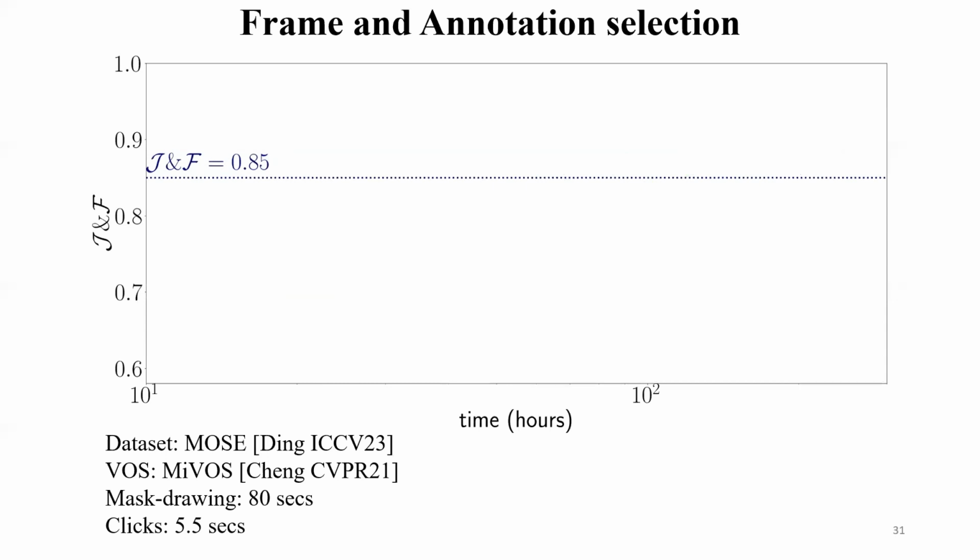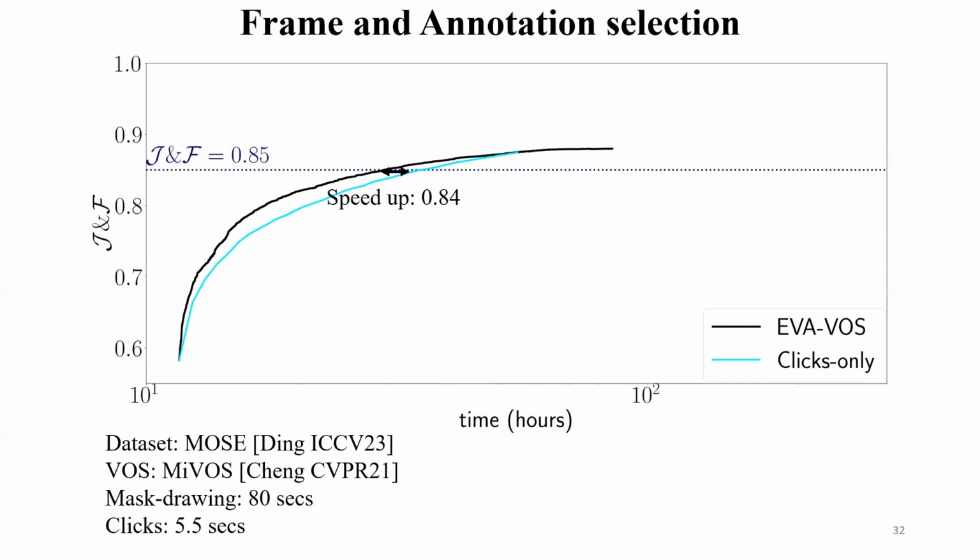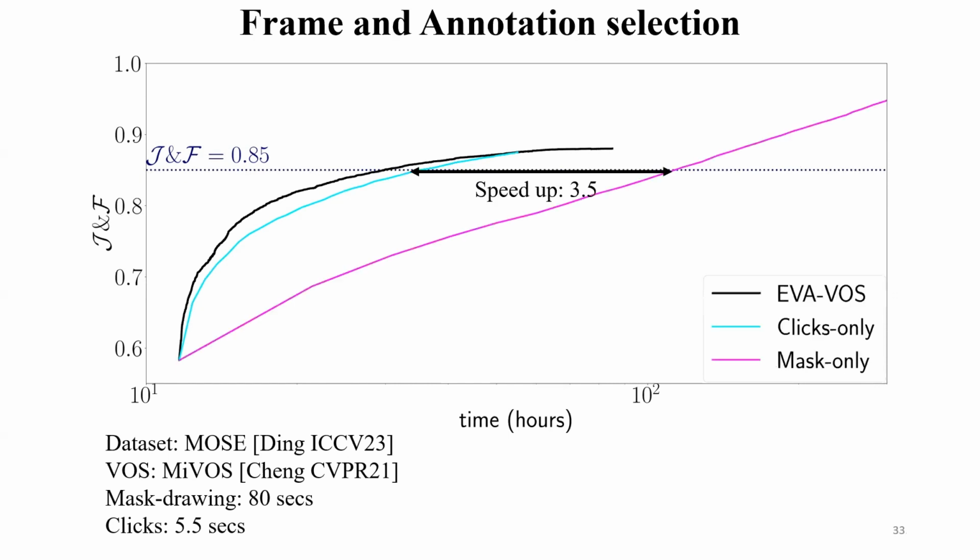We evaluate here our full pipeline, showing the effect of both selection models. We compare against clicks only, which selects the next frame randomly and considers only clicks. Even though it performs similarly to EVA-VOS at higher budgets, our method consistently outperforms clicks only at lower annotation budgets. Mask only considers only mask drawing and selects the next frame randomly. Mask only resembles the traditional way of annotating videos with segmentation masks. Our method performs significantly better and achieves a 3.5 times speedup.